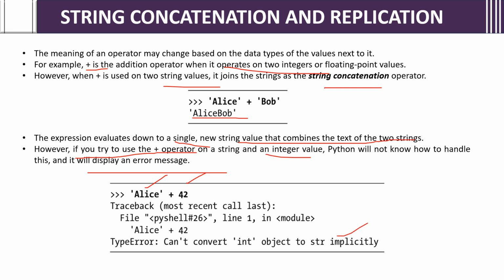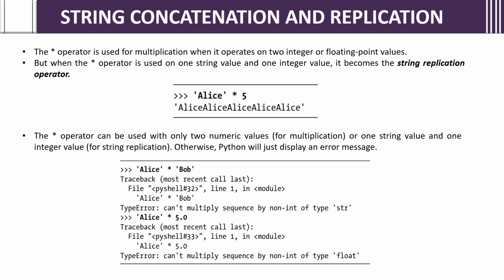Can't convert int object to str implicitly. Understanding? This is the int operand. It can't convert to string implicitly. So it will tell: can't convert int object to str implicitly. Okay. But there is a replication which we can do. How can we do replication?